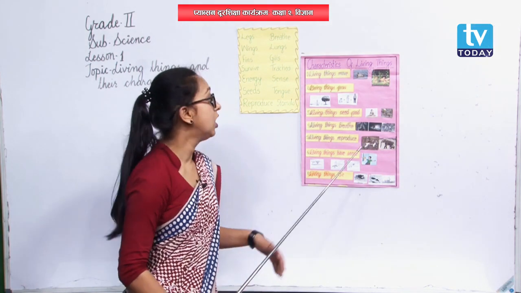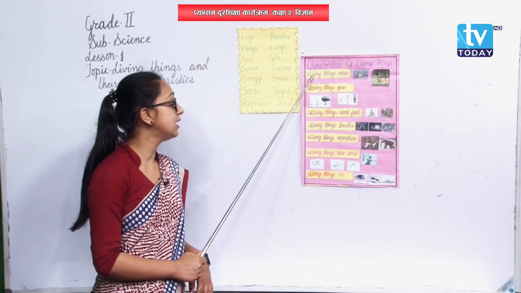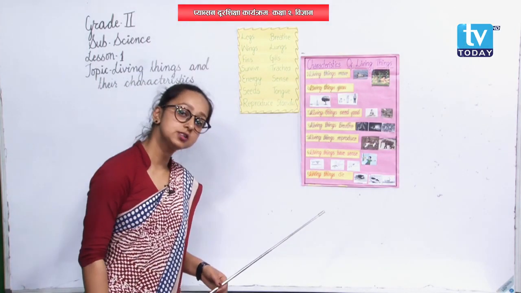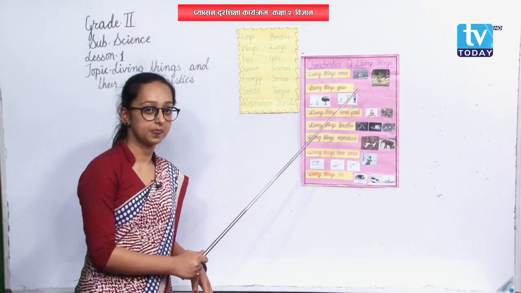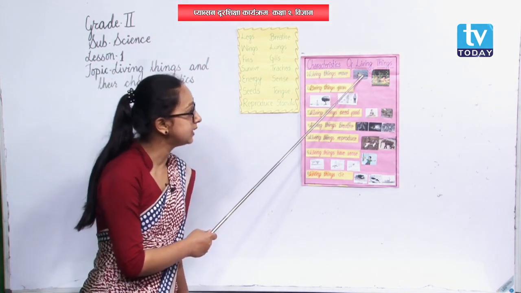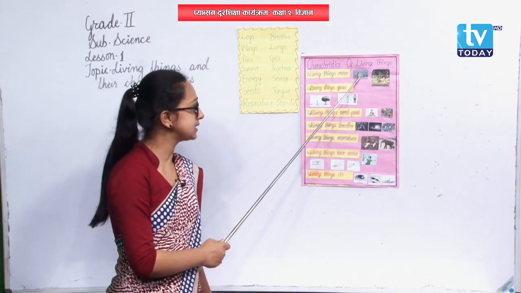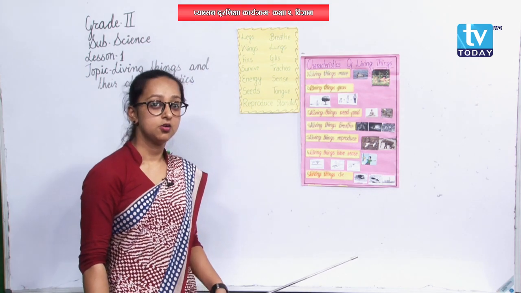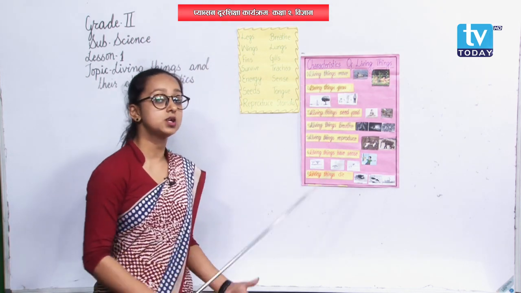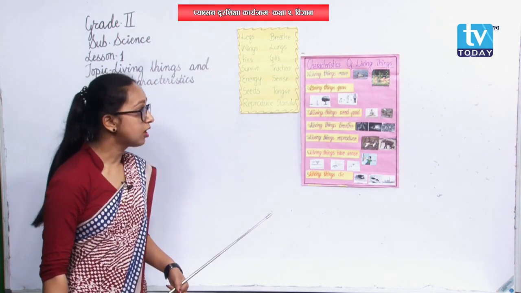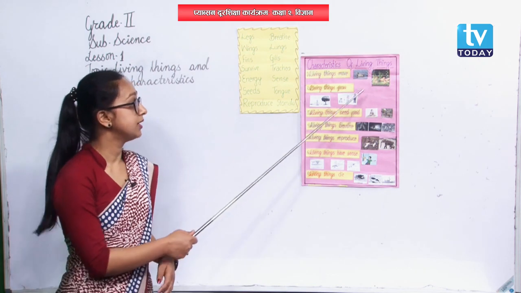Okay? Moving on to the first characteristic of living things. What have I written here? Living things move. Can you see it? Living things move. Okay. If you can't see the first picture clearly, let me tell you what is there: a duck is inside the water. What helps a duck to remain inside the water? A duck has webbed feet. Webbed feet help them to remain inside water.